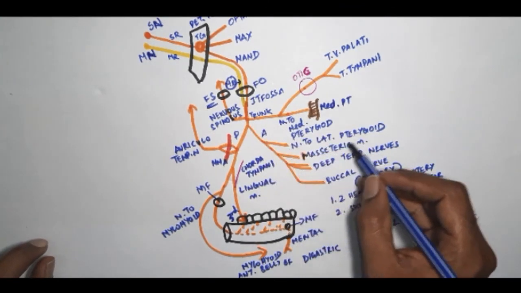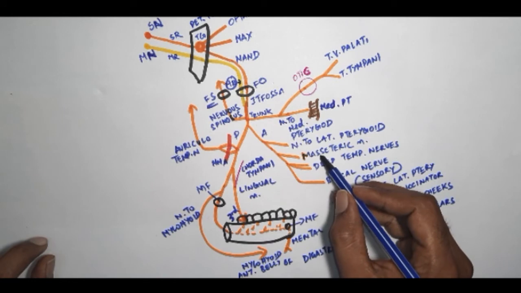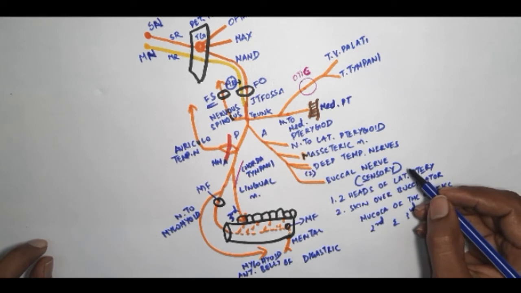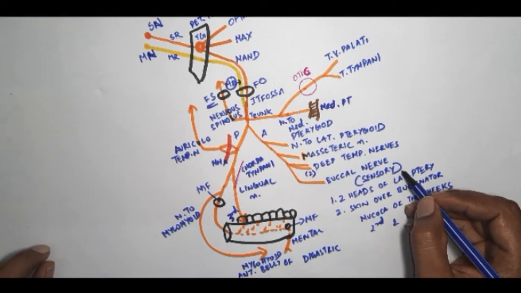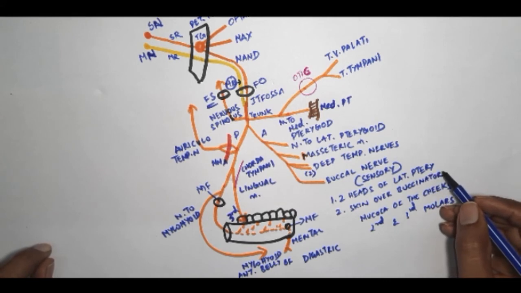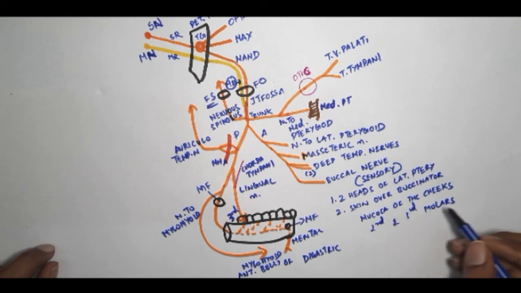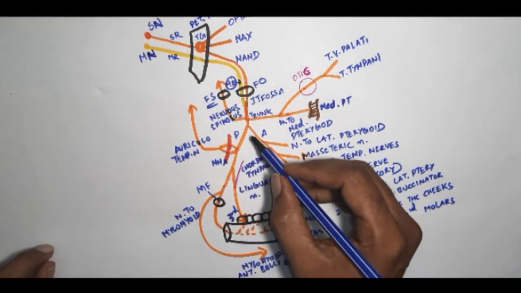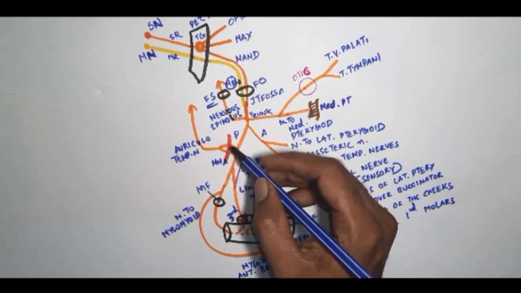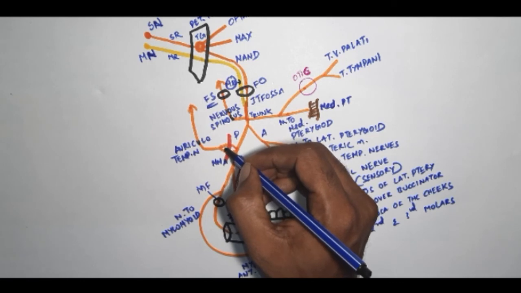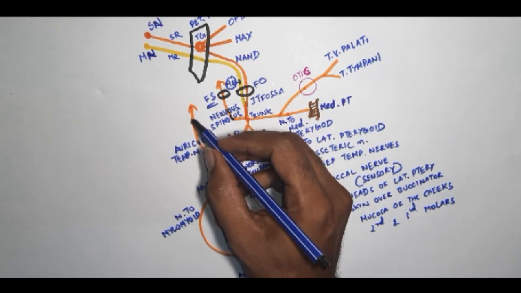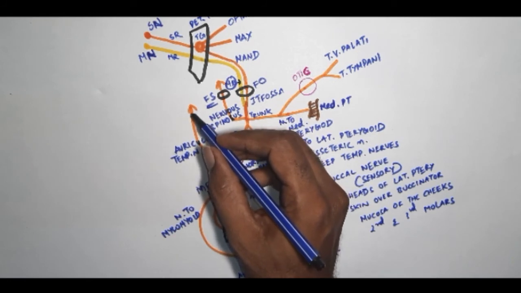The anterior division gives off nerve to lateral pterygoid supplying lateral pterygoid muscle, masseteric nerve supplying masseter, deep temporal nerves, usually 2 in number, supplying the temporalis muscle, and buccal nerve, which is the only sensory nerve of the anterior division. It passes between the 2 heads of lateral pterygoid, and it supplies the skin over the buccinator, mucosa of the cheeks, and second and third molars. The posterior division gives off auriculotemporal nerve, which arises by 2 roots through which the middle meningeal artery runs up. The roots then join to form a single nerve which runs up to the scalp and supplies the skin in front of the auricle.